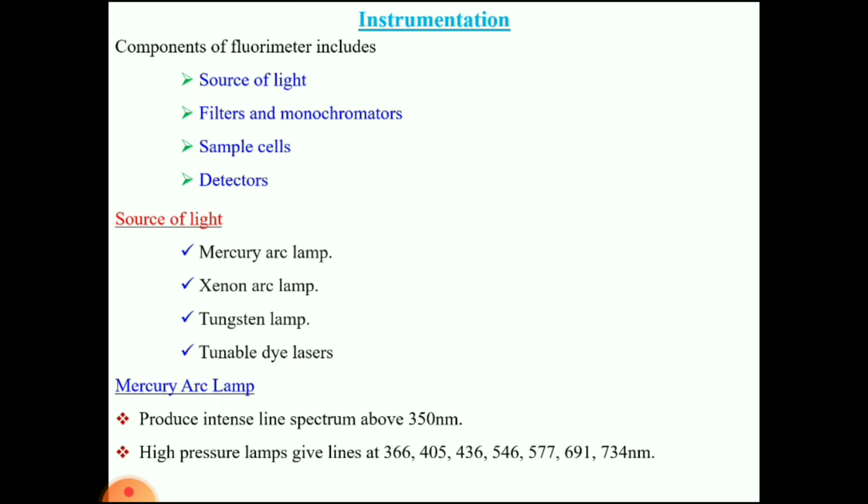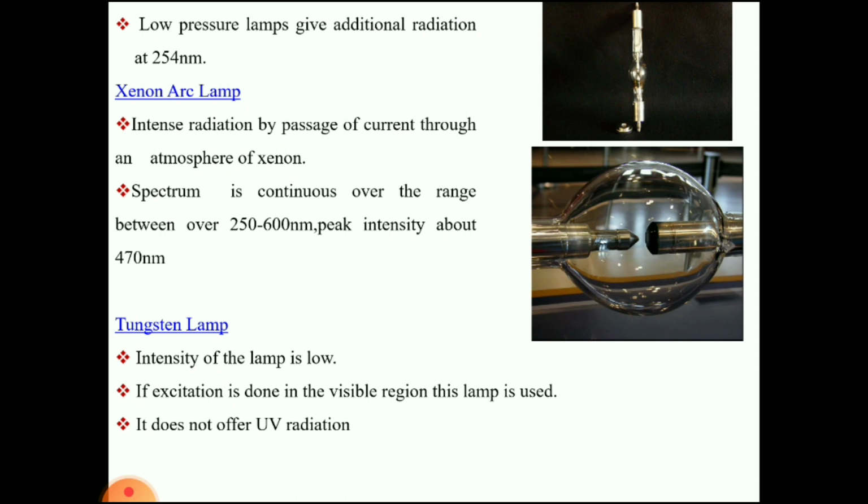The mercury arc lamp produces a wavelength of 350 nanometers. If you fill the mercury at high pressure, it gives wavelengths of 366, 401, 436, 446, 577, 691, 734 nanometers. If you fill it at low pressure, it produces an additional wavelength of 254 nanometers.